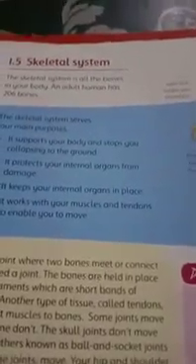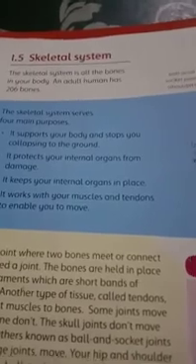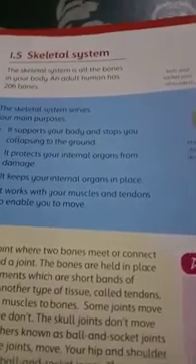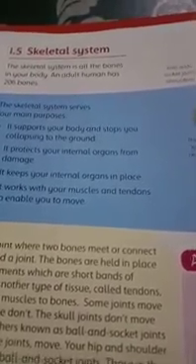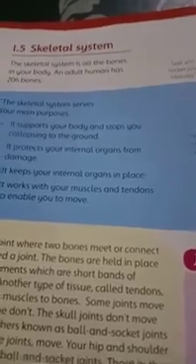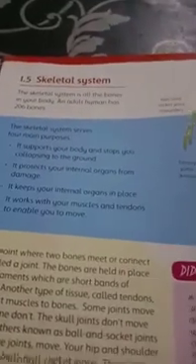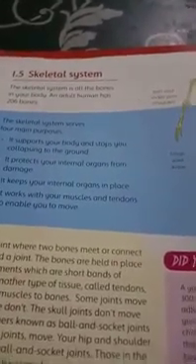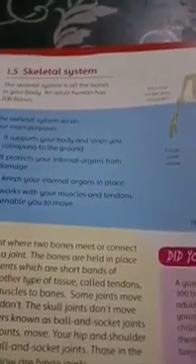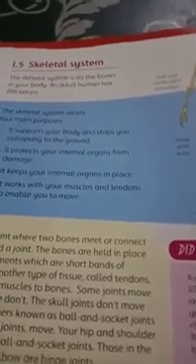Today we are going to study about the skeletal system. Our skeletal system is all the bones in our body, and an adult human has about 206 bones. The main function of the skeletal system is to protect our body's delicate organs, that is internal organs, heart, lungs, everything, and it also supports our body. It gives shape to your body.